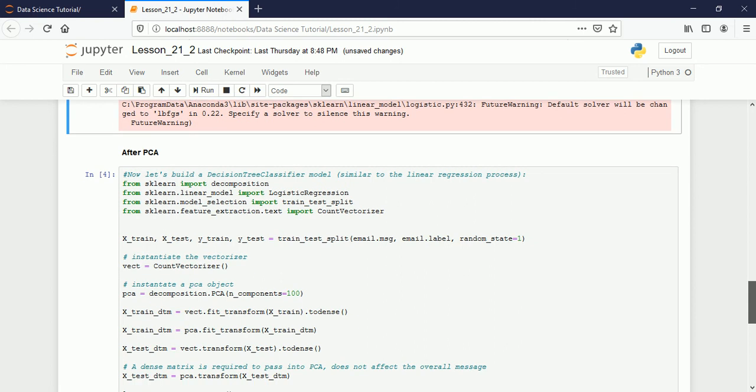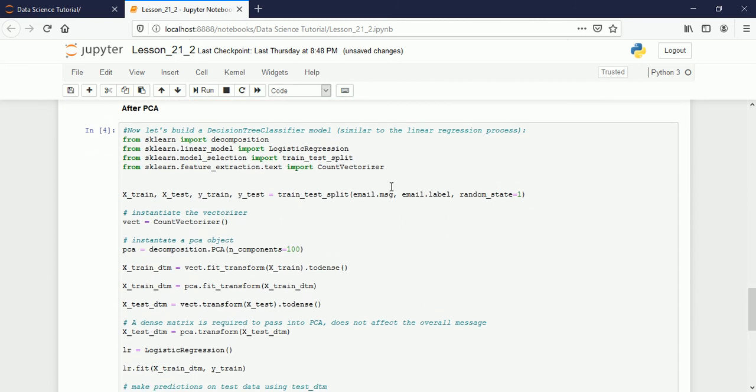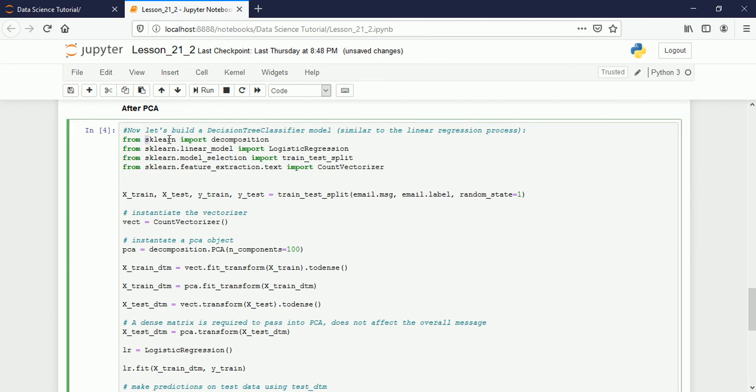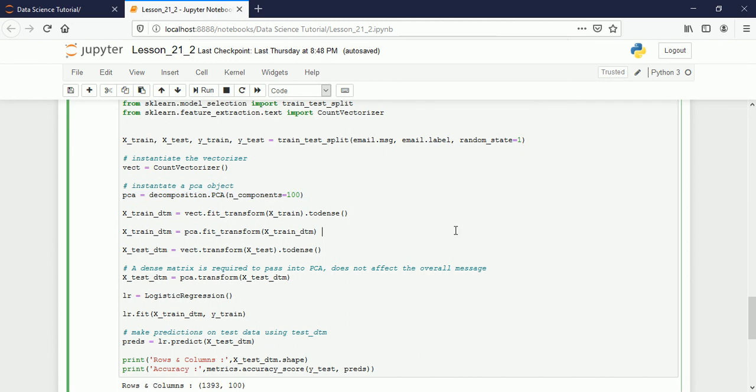And now let's apply PCA. It means we are reducing the number of dimensions here. So for that, from scikit-learn, I will be importing decomposition. We are decomposing the data now. Here, see, again the same steps. The data is split into training and testing. Vectorization is here. So here I will instantiate the PCA object, and I say how many columns I want. So number of components, I say I want only 100 columns.